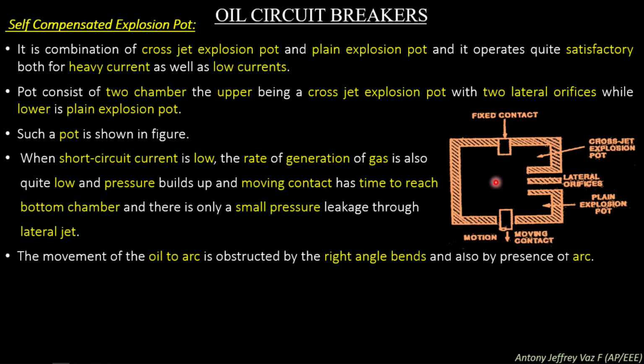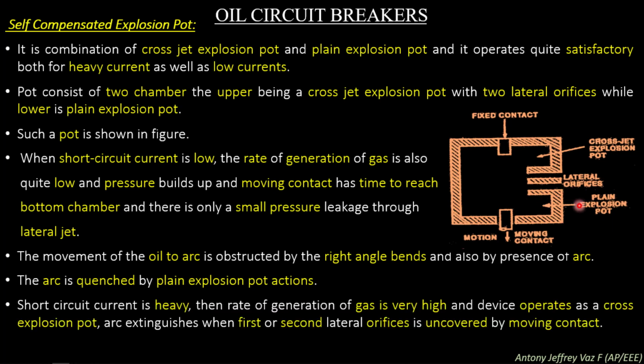So this will interrupt the arc immediately. The arc is quenched by plain explosion pot action. So at a short circuit current fault, the arc will be quenched by the plain explosion pot. If the short circuit current is heavy, then the rate of generation of gas is very high, and the device operates as a cross explosion pot. The arc is extinguished when the first or second lateral orifice is uncovered by the moving contact.